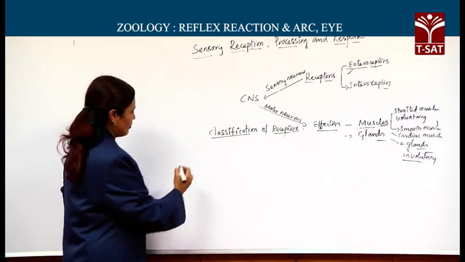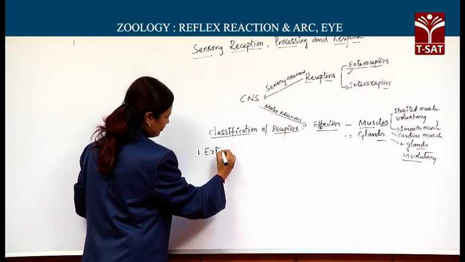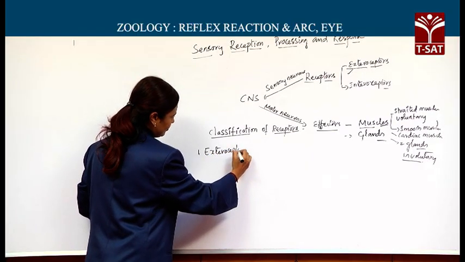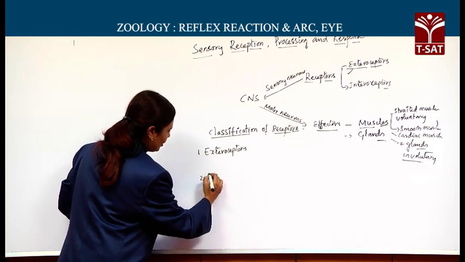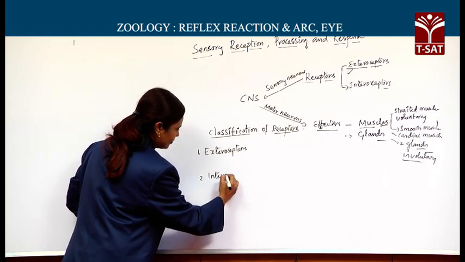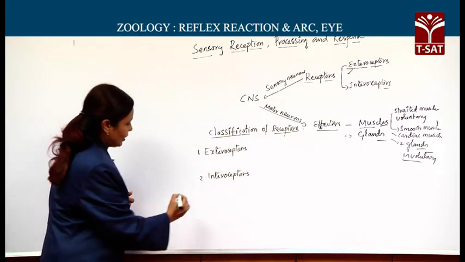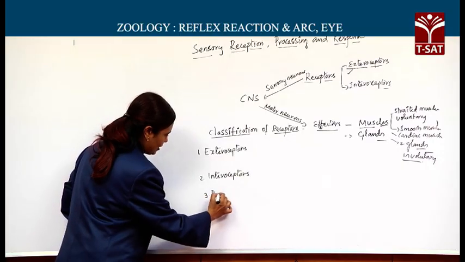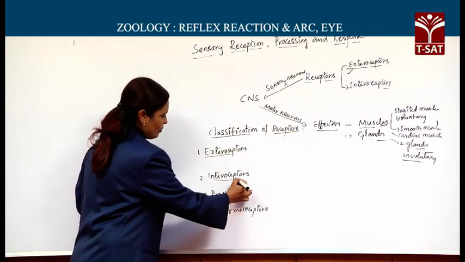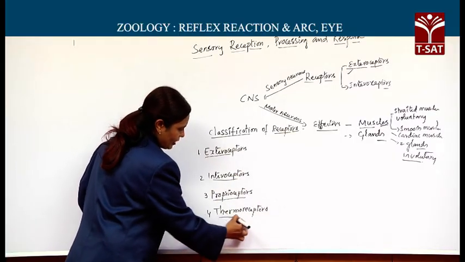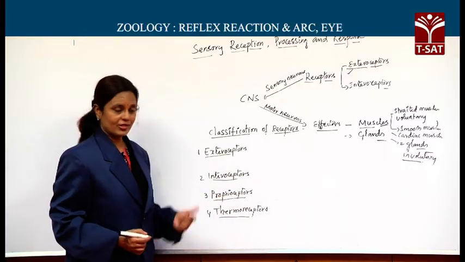They are number 1, exteroceptors, as we already discussed. Number 2, interoceptors or internal receptors. Number 3, proprioceptors, and thermoceptors or thermoreceptors. So: exteroceptors, interoceptors, proprioceptors and thermoceptors or thermoreceptors.